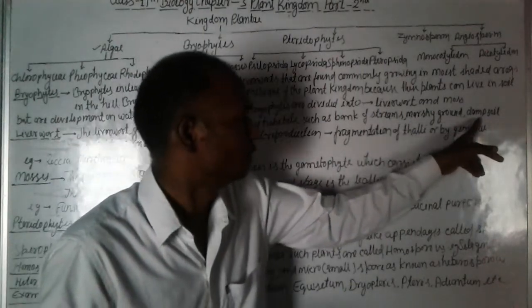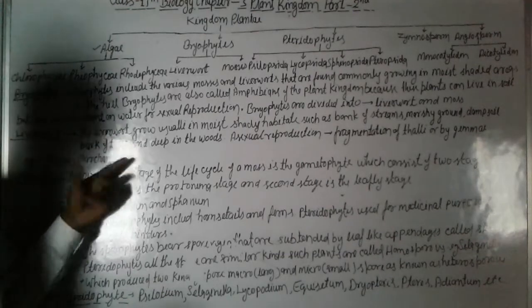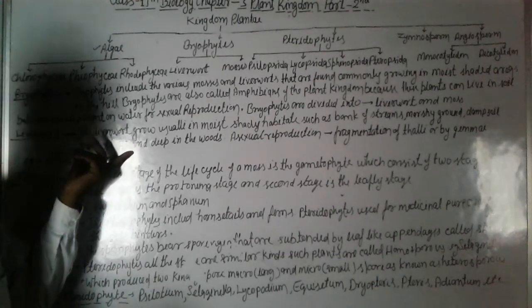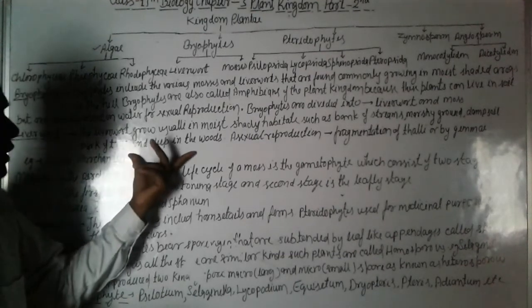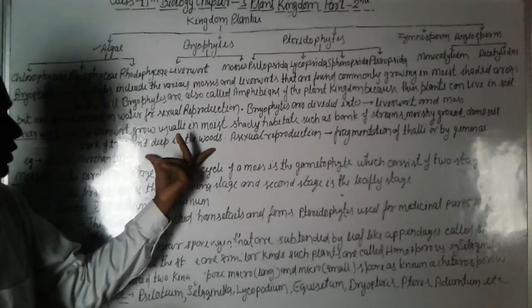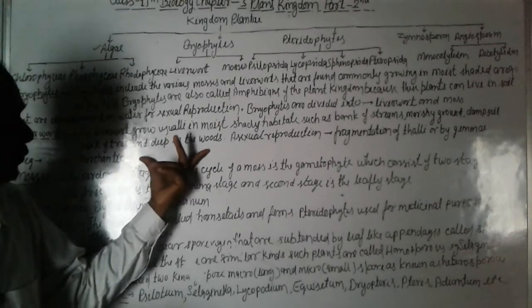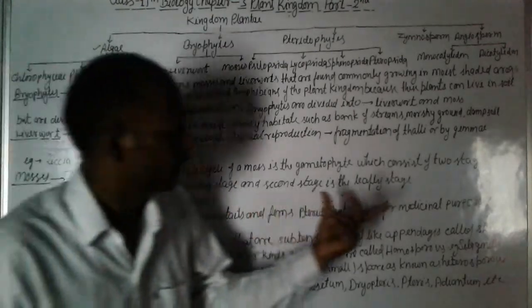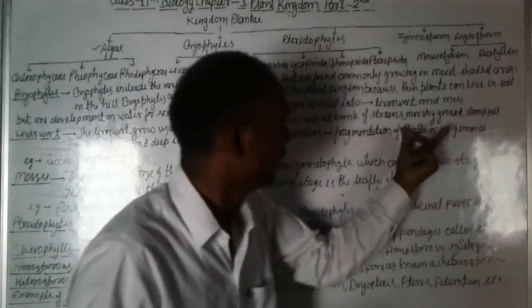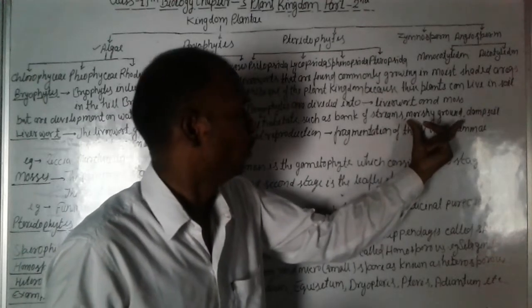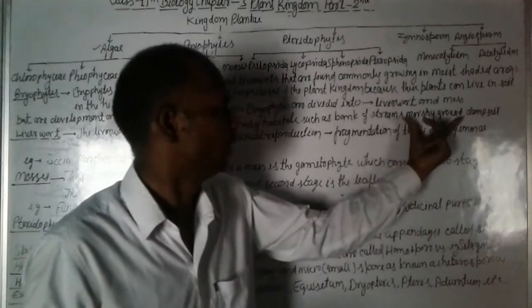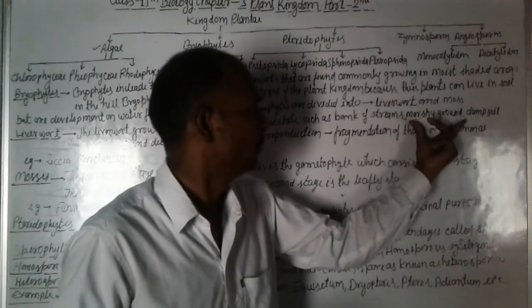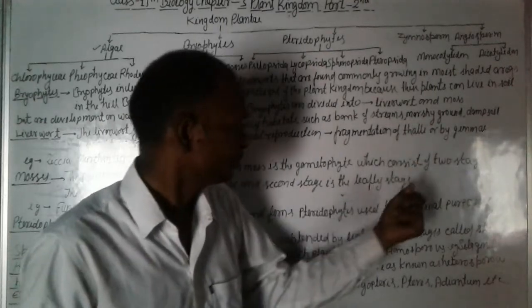They grow mostly on the ground, damp soil, bark of trees, and deep in woods, on damp soil and moist ground, and marshy ground.